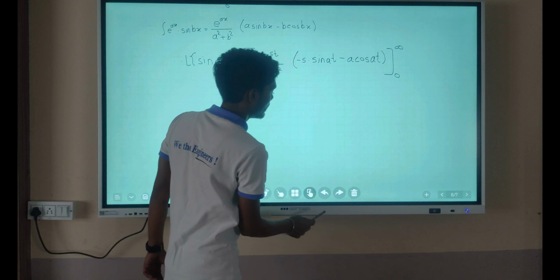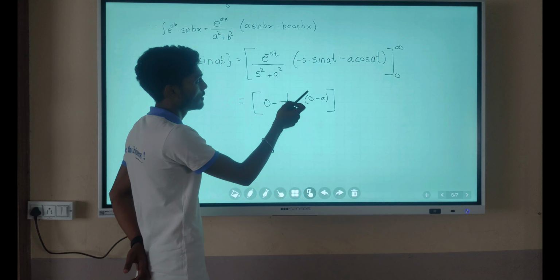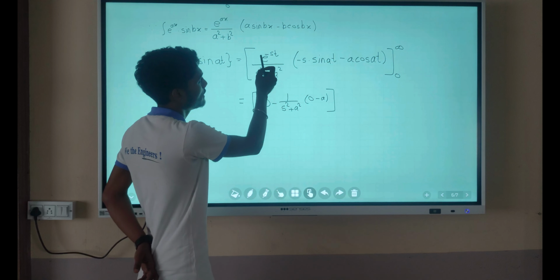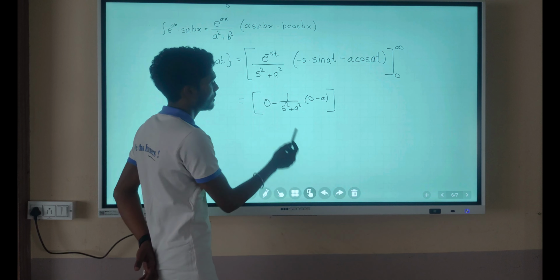Limit varies from 0 to infinity. Now we'll put our limits into the above equation. After putting limit infinity into the equation, we'll get e raised to minus infinity as 0, so the whole term becomes 0. Now we'll put the lower limit, therefore the minus sign is here.